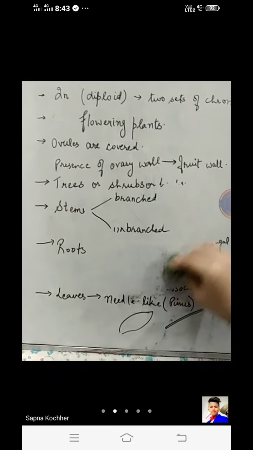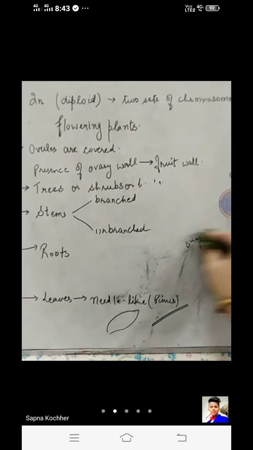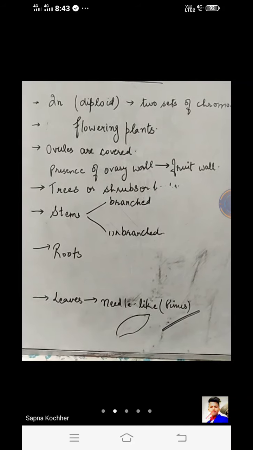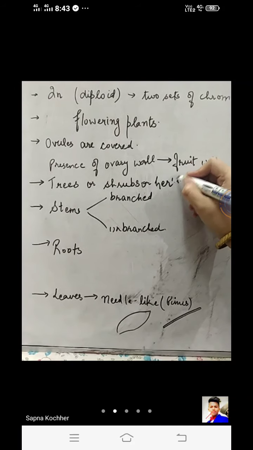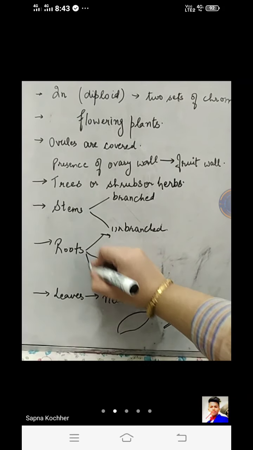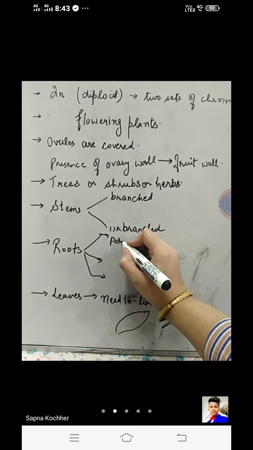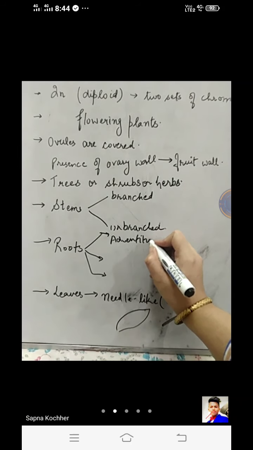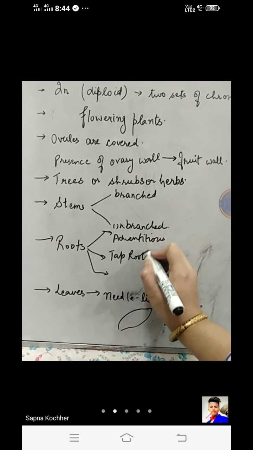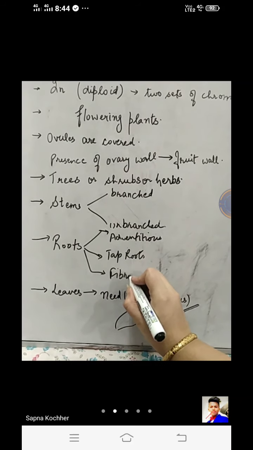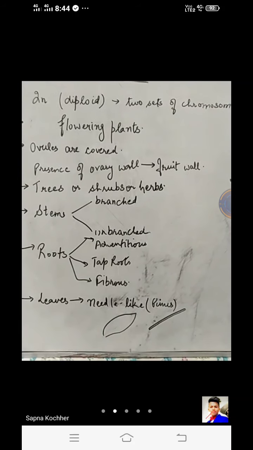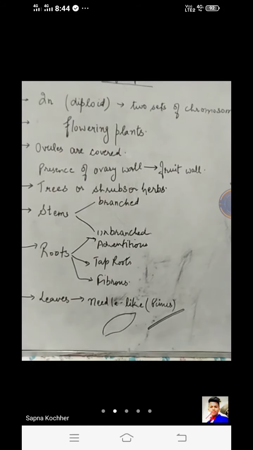The root systems can vary in angiosperms, as we have studied in the morphology chapter. The roots can be in different styles, that is, taproot system, adventitious root system or fibrous root system. Whatever structures we have studied for flowering plants in the modifications chapter are all applicable here also, right?